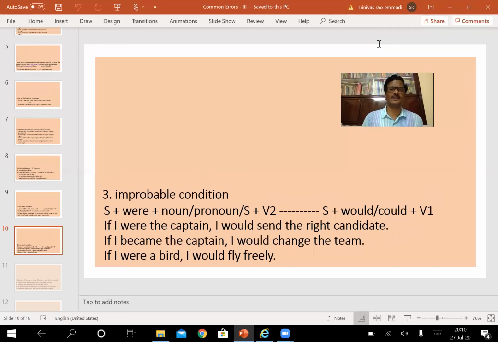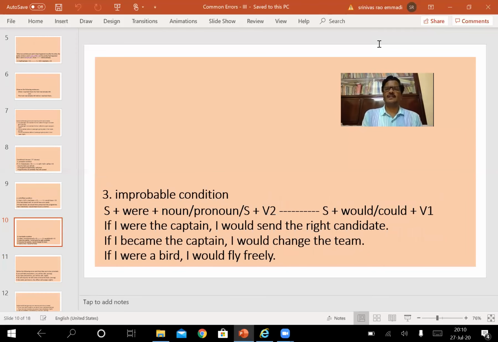Pattern is very important. Another very commonly made error, where most of the students make mistakes, is in improbable condition. The first one is probable condition, the second one is unfulfilled condition, whereas the third one is improbable condition. The very title indicates improbable. Improbable implies which is not likely to happen. And look at the pattern of the improbable conditional clauses, where most of the students make mistakes.